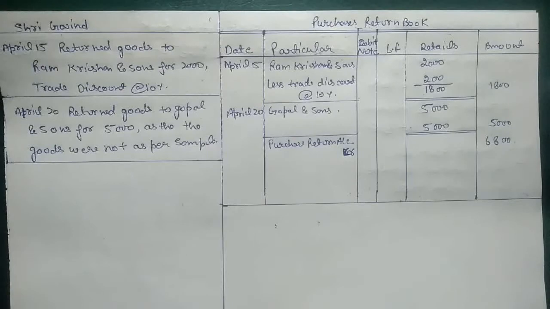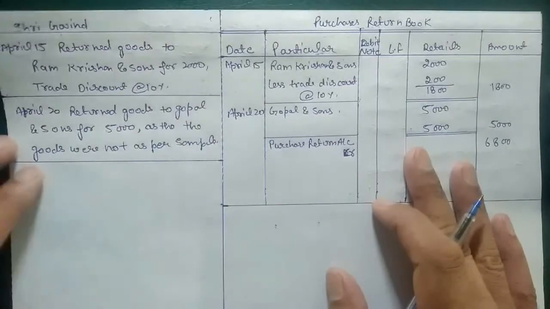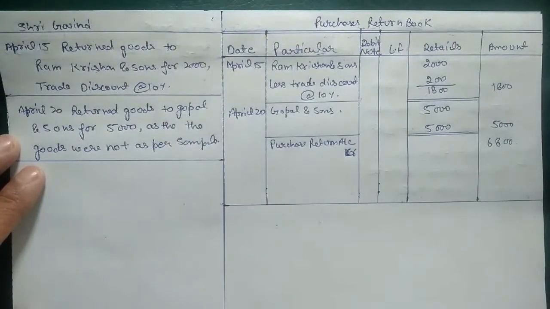Why do we send this amount into the purchase return account? Because in case of purchase return we have many types of return. These returns are only those that we have on credit basis. We might have returns on cash basis also. So we have a separate ledger account, that is the purchase return account, in which we record all the purchase returns, whether on cash basis or on credit basis. These are the entries that we need to post in the purchase return book, and this is the format for how to post entries into it.